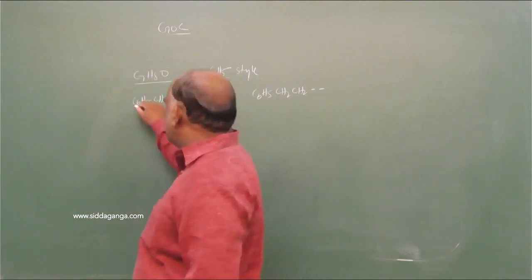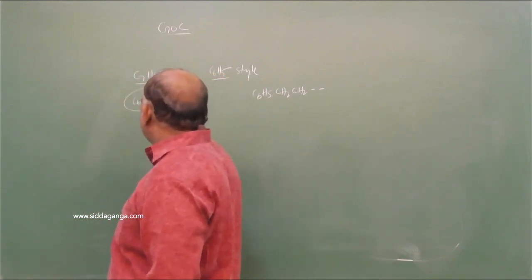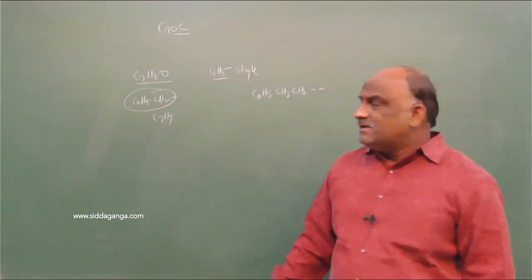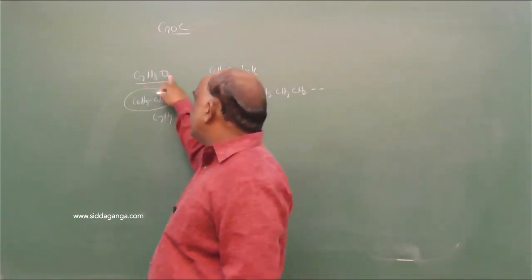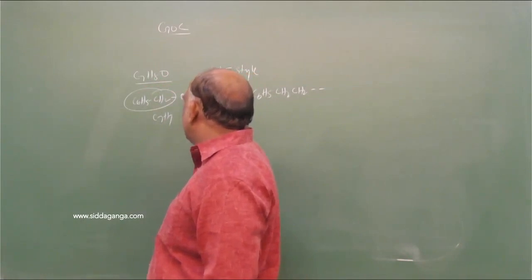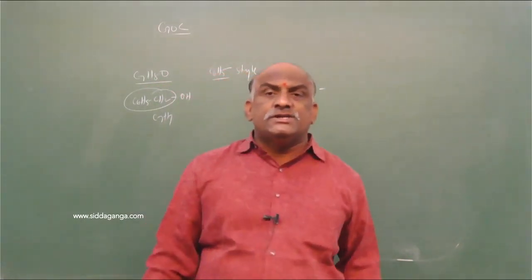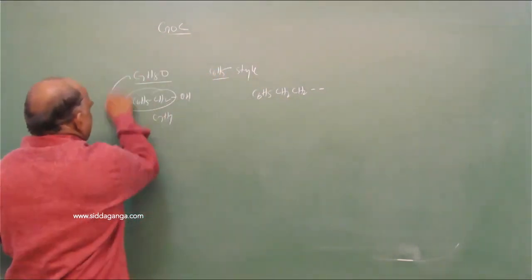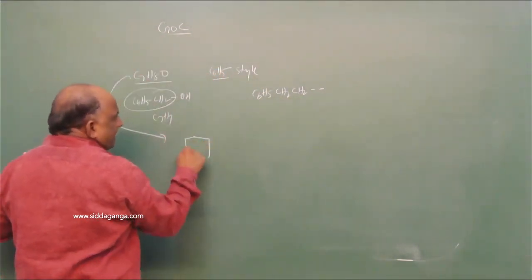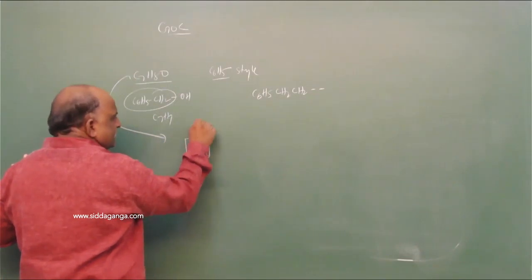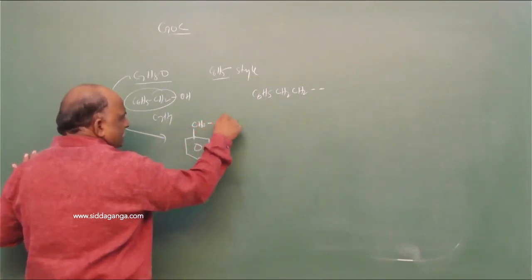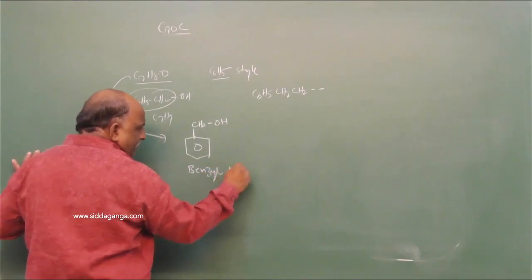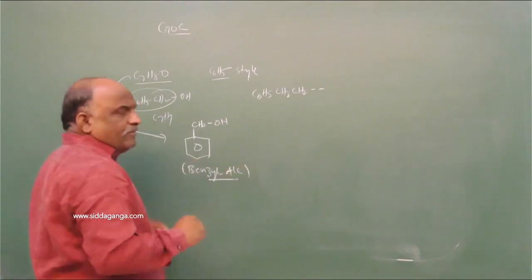If you are going with that, then C7 means C6H5CH2. C6H5CH2 means the addition of these two gives C7H7. So what is remaining? One hydrogen remaining, one oxygen remaining. That is called OH. So C6H5CH2OH. This is called benzyl alcohol.